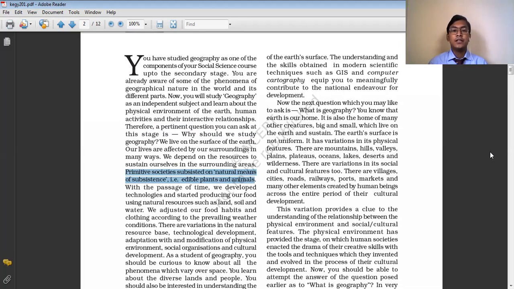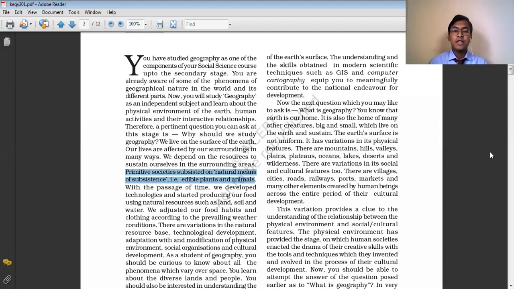The entire earth is a home to human beings, and this earth and its different components provide us with food, shelter, and the physical environment for our survival. This is why it is very important to understand all these features, to understand the earth as a home to living beings.